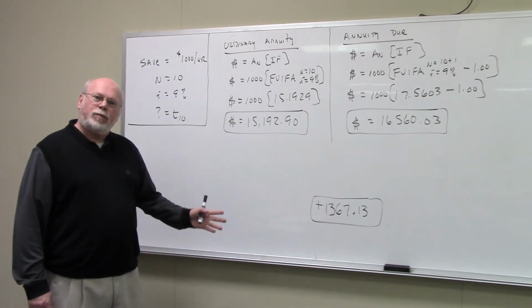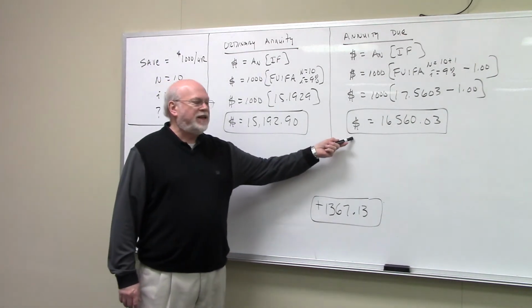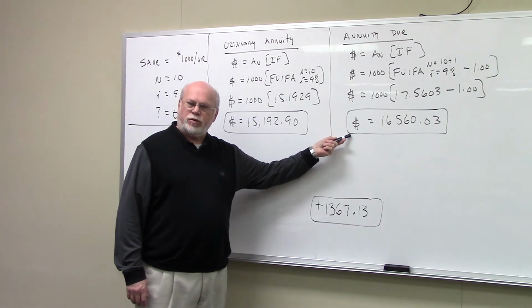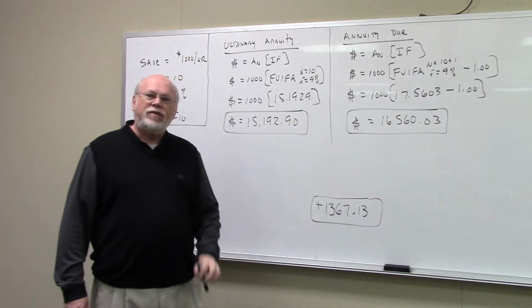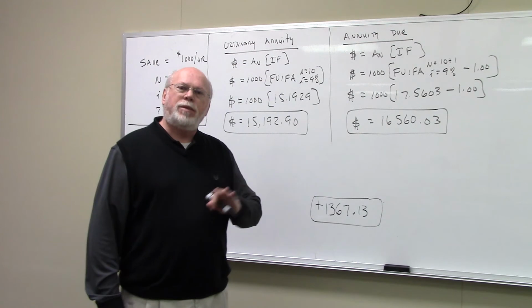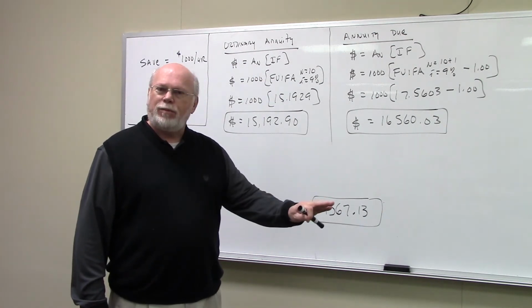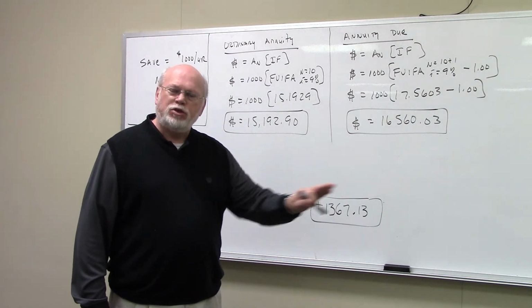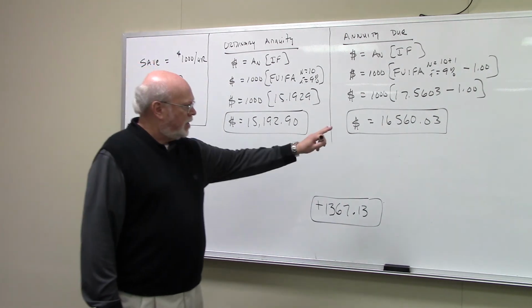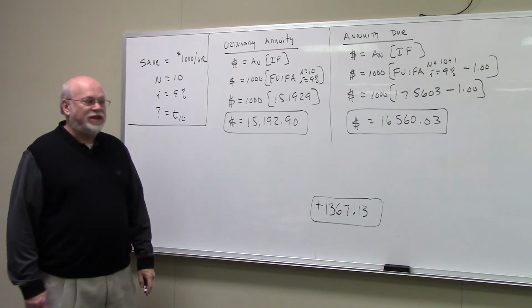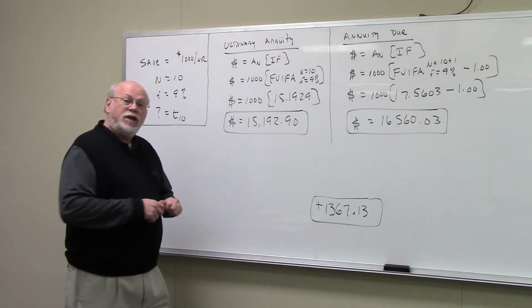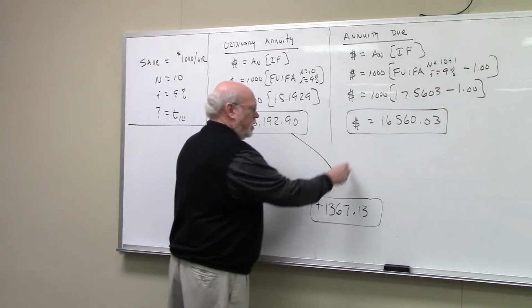From that interest factor, you subtract 1, which would leave you with 16.5603. Multiplied by 1,000, $16,560.03. So if you saved $1,000 a year at the beginning of every year for 10 years, and you earn 9% on all your money, how much would you have at the end of the 10th year? $16,560.03.